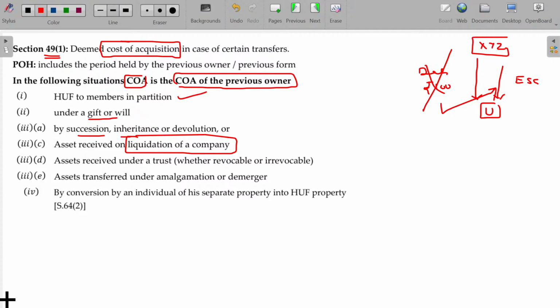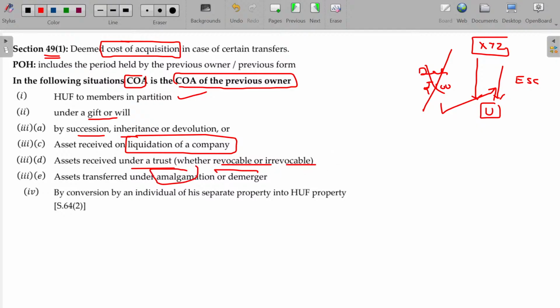Sometimes section 46 also we have referred. Okay, you might have invested in a company that went for liquidation. For the shares, you will be getting what? You will be getting the assets of that company. Then the asset value is what? The asset value is equal to the fair market value as on the date of distribution. Fair market value or the previous form, the share value, will be taken. In case of trusts, gift under trust, revocable, irrevocable, we'll study that along with the income from other sources content.